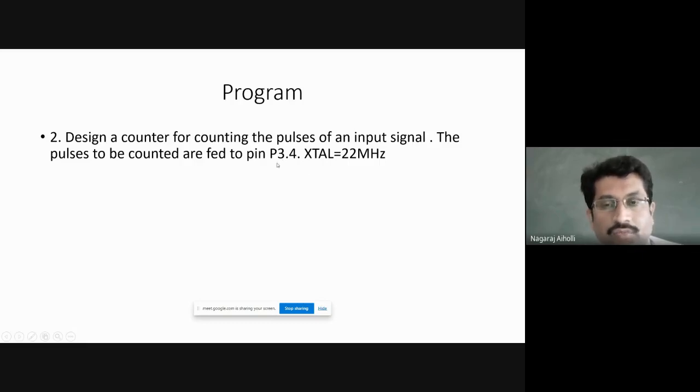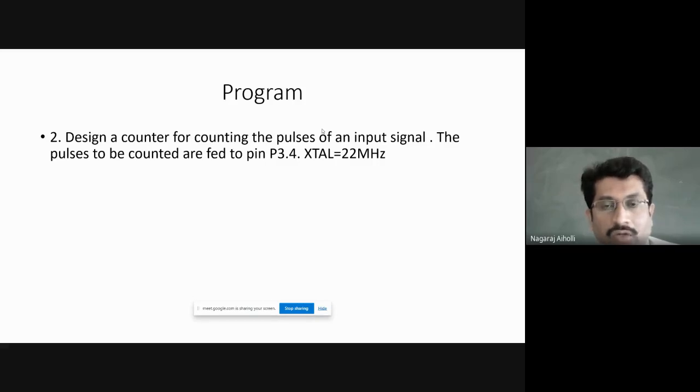Pin 14, that is P3.4, is called the T0 pin, the external timer/counter 0 input. Pin 15, P3.5, is called T1, the timer/counter 1 external input. That means if we want to use the timer as a counter, we have to count the pulses that are coming on P3.4 and P3.5 pins. Then only we can use the timer as the counter.